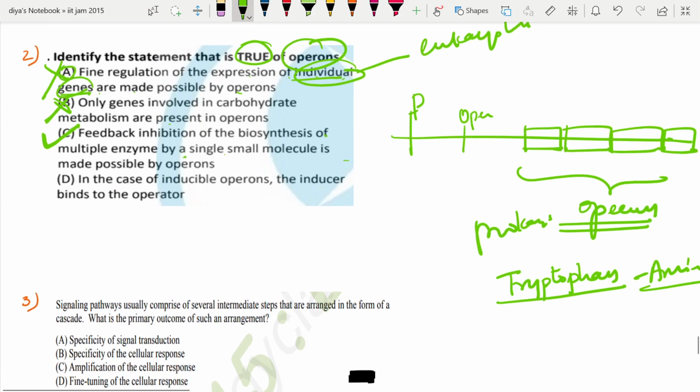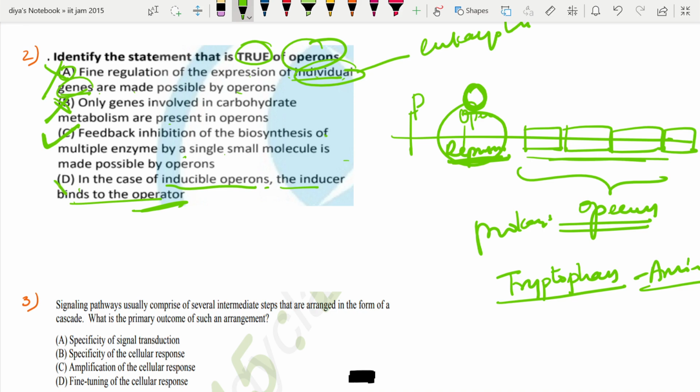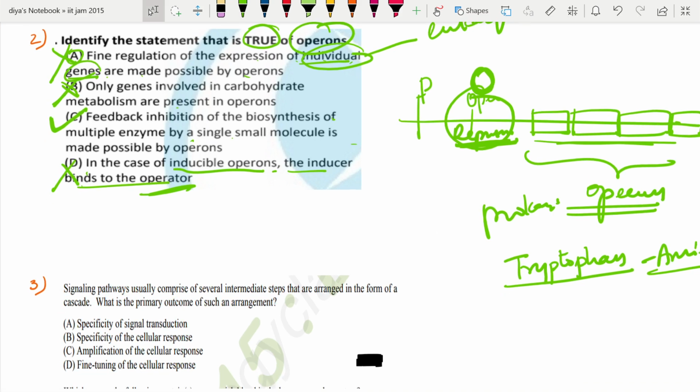Okay, let's see the next. In the case of inducible operons, the inducer binds to the operator. Okay, inducible operon, the inducer binds to the operator. No. Here, what happens in the operator, when the repressor is present, when it has to induce the expression of genes, the inducer is going to bind on the repressor. Okay, not on the operator. So this is the wrong option. Okay, coming to the next question.